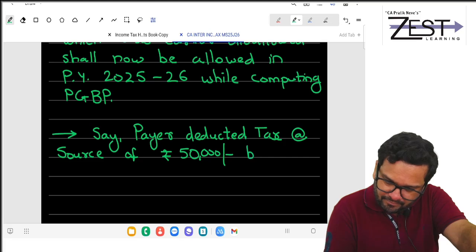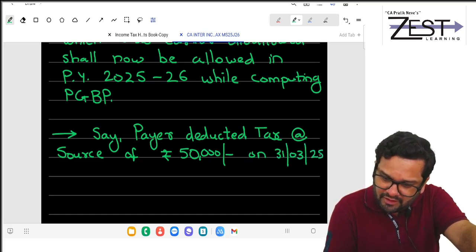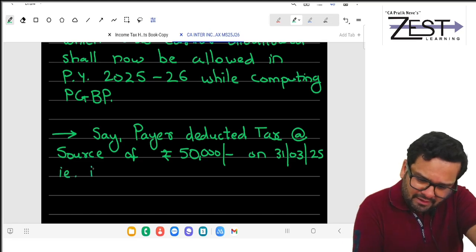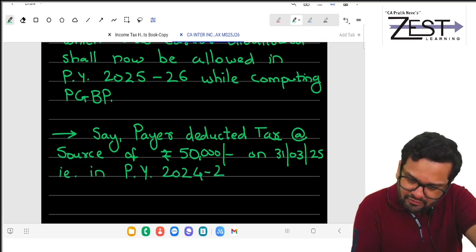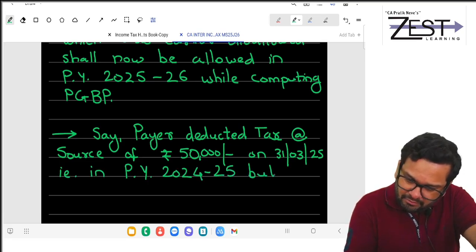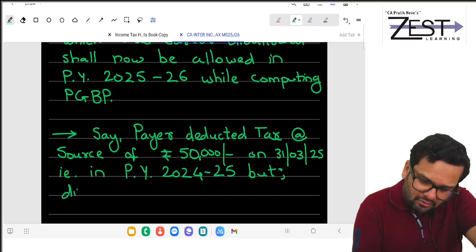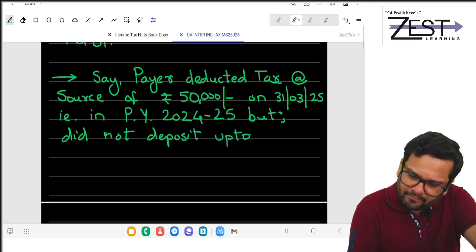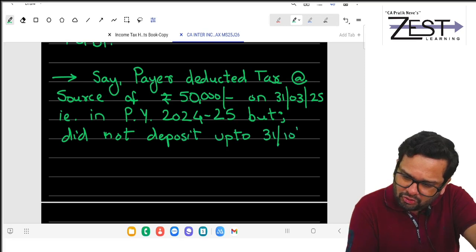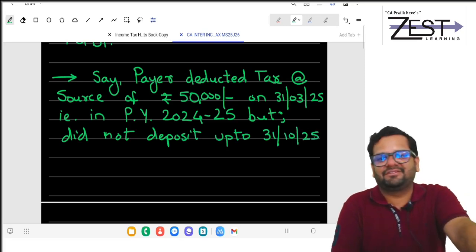but on 31st March 25, that is in PY 24-25, but did not deposit up to 31st October 25.